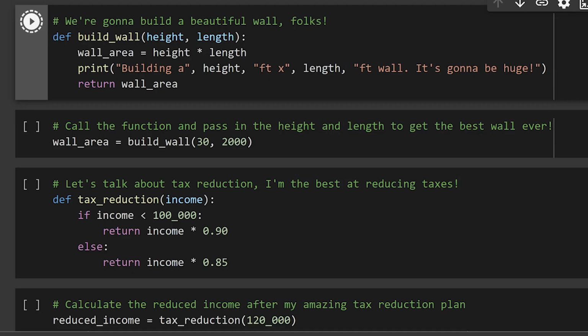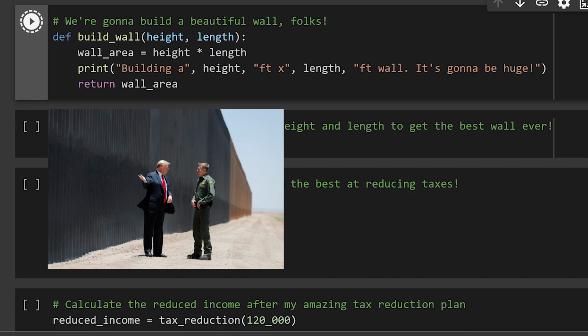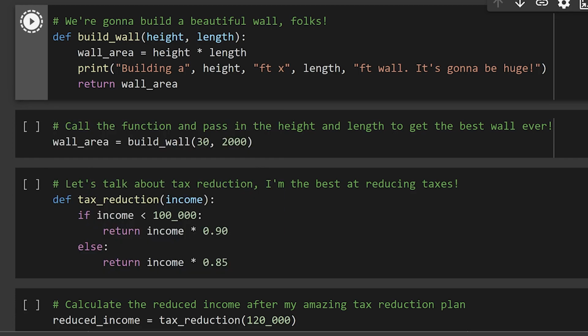First, we have a beautiful function called build_wall, and it takes a height and a length as arguments. Inside the function, we calculate the area of the wall by multiplying the height and length. Then we print a message about the wall we're building. Trust me, it's going to be huge. Finally, we return the wall area.